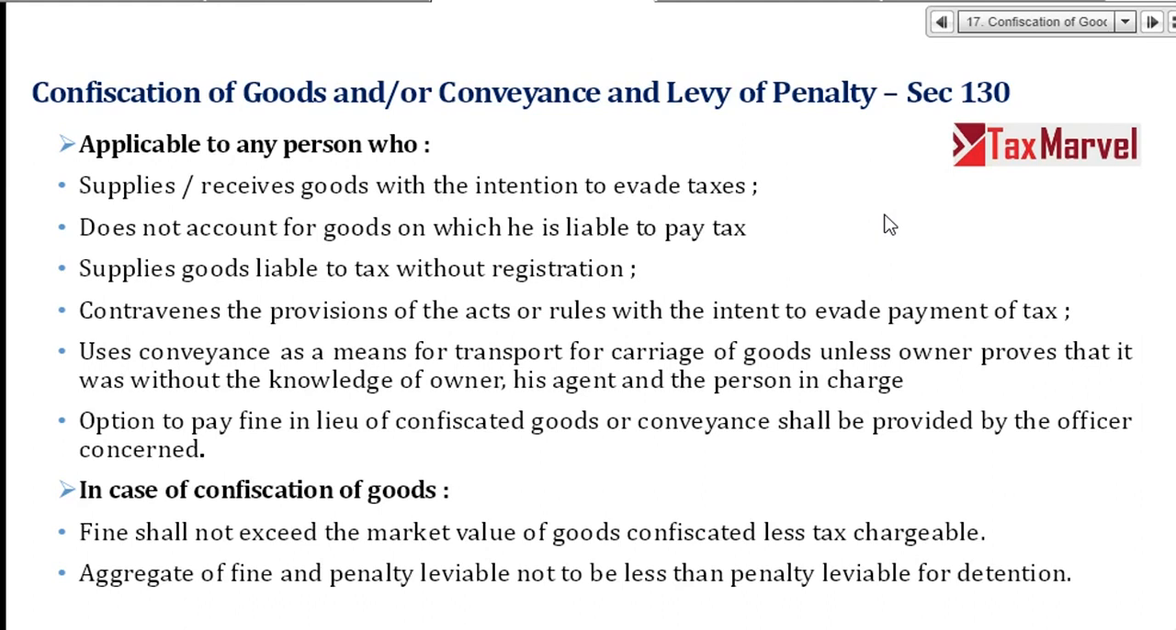So the officer will say, instead of confiscating the goods, please pay 50,000 as penalty. Once you pay 50,000, they will release the transport. In case of confiscation of goods, the fine will be market value of goods less tax chargeable. So whatever tax is there will be reduced from the market value. And fine and penalty shall not be less than the penalty levied for detention.